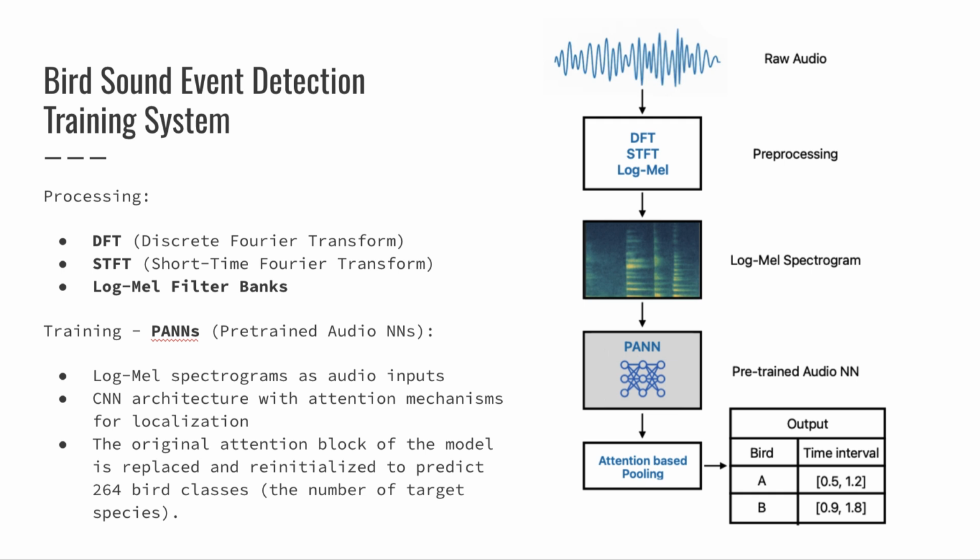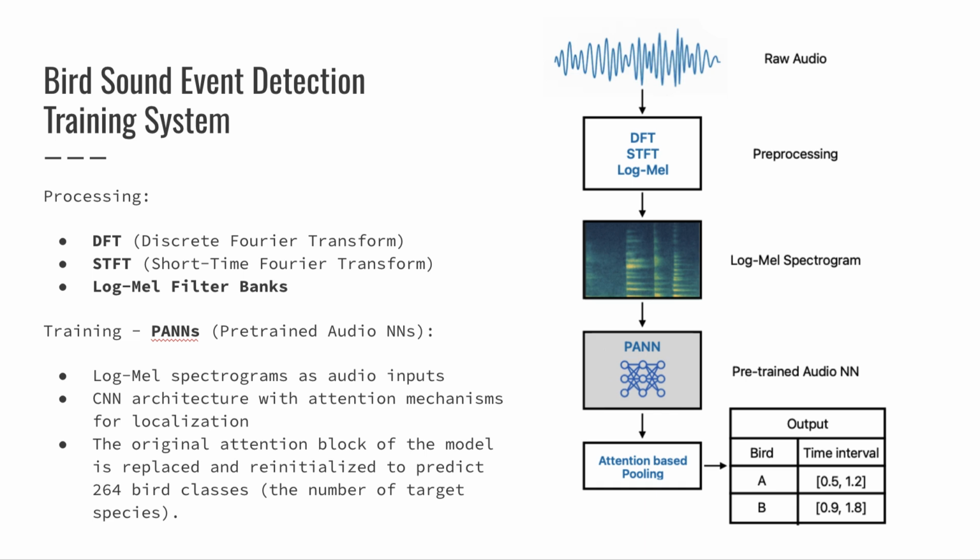For this type of problem, the architecture of the system is a bit more complicated. For beginning, the input audio signal has to be quite heavily processed in order to obtain the log-mel spectrogram that I mentioned before. Well, these spectrograms offer so much value and information to PANNs, which are actually a set of pre-trained audio neural networks. Also, this architecture makes use of a final attention-based pooling layer that has been modified to predict the 264 bird classes.